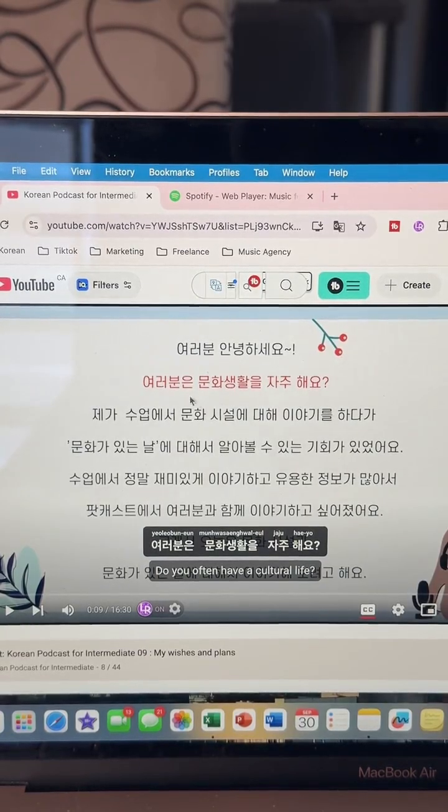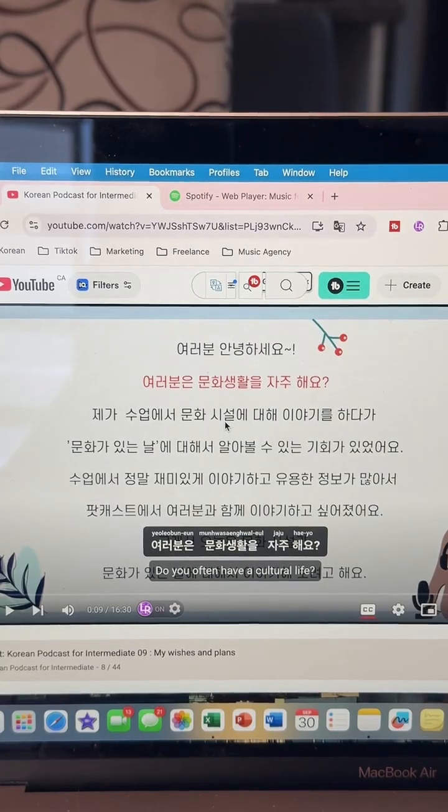We have 문화 once again, that is culture, okay? 문화, culture. And then we have 시설에. So 시설에 is a location, right? Since we have the 에 particle, does any of you guys know what 시설 would mean? Comment down below if you guys know the meaning of the word 시설.